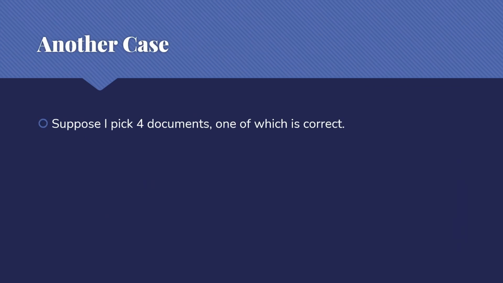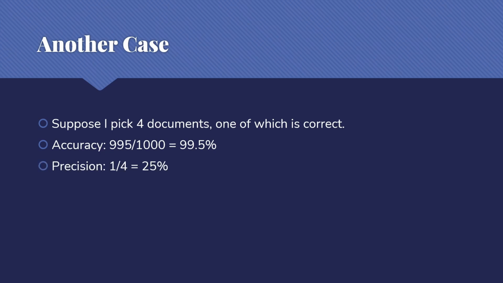Suppose instead that we picked 4 documents, one of which was correct. In that case, our accuracy is 99.5% because we got 5 things wrong. We missed 2 of the things we should have picked, and we picked 3 things we shouldn't have picked. Our precision is 25%. We had 1 true positive. We picked 4 total documents, 1 true positive, 3 false positives. Our recall, out of the things we should have picked, we picked 1 true positive, 2 false negatives. So that's 33%. This gives us a much better sense of how we're doing on the problem we're trying to solve.